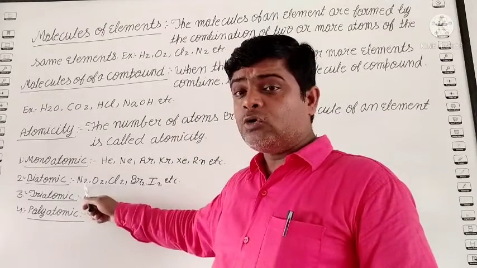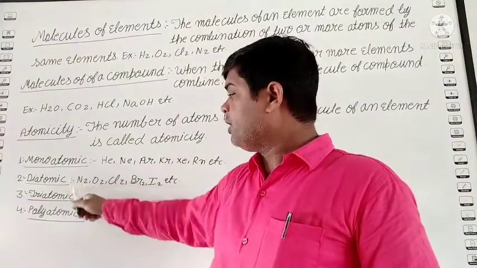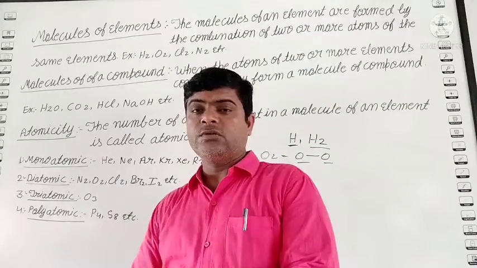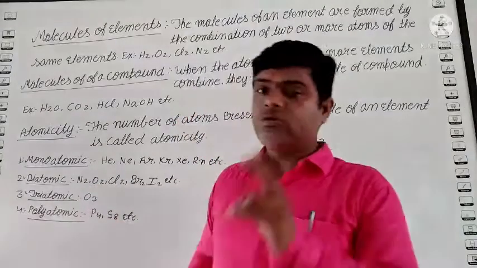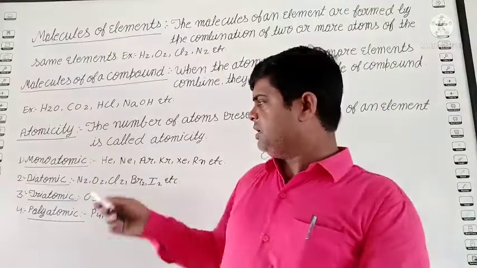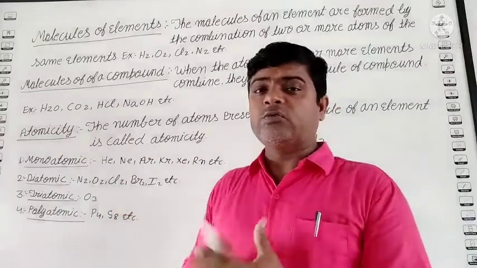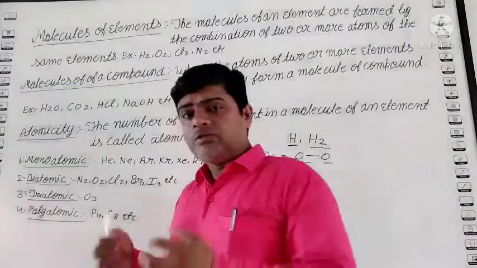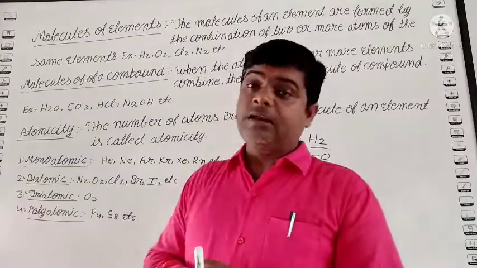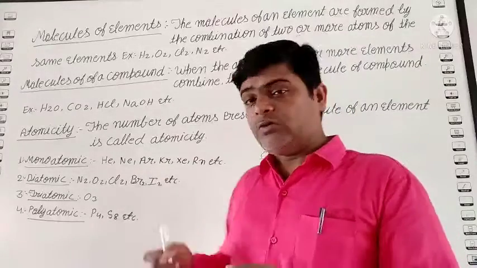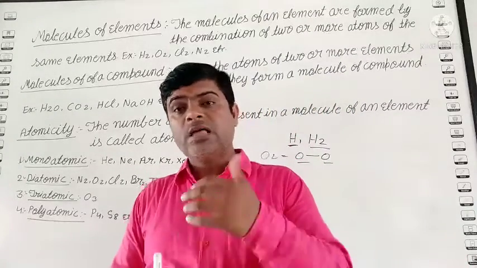It shows that when two nitrogen atoms join together, it forms one molecule of nitrogen. Similarly, when two oxygen atoms join together it forms oxygen gas, two chlorine atoms form chlorine gas, two bromine atoms form bromine, and two iodine atoms form iodine.